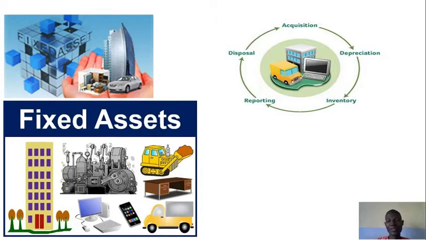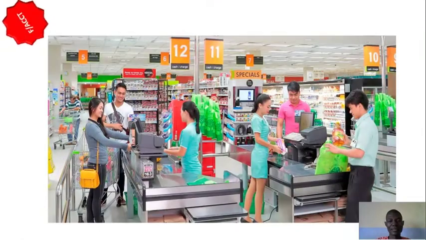Let's make progress. As we can also see, people picking items in a supermarket. We have the pay point here, coupled with system or the computer.